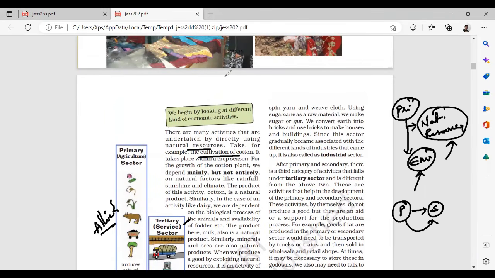So sugarcane as a raw material we get from primary, and gur and the direct sugar or ethanol is produced, and that comes out from the industrial sector.